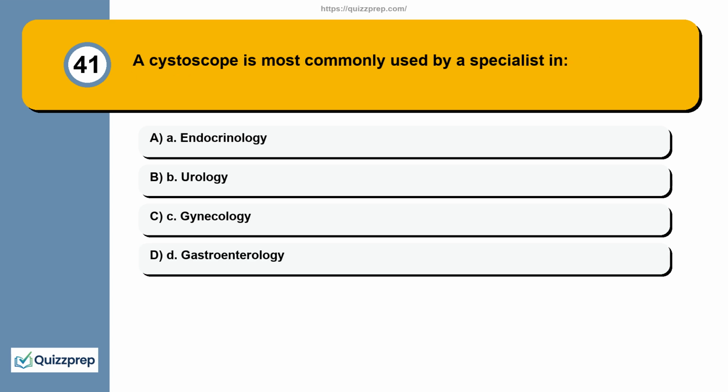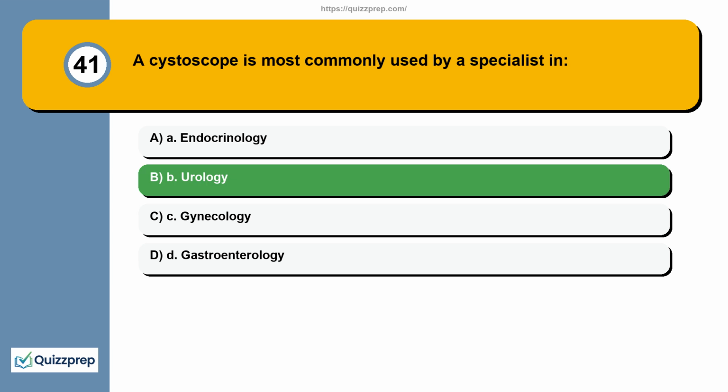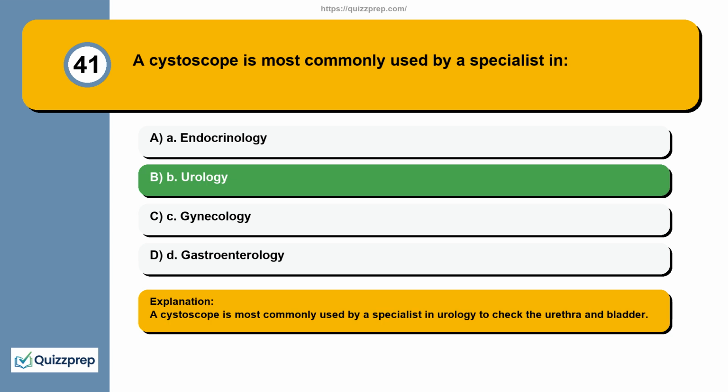Question 41. A cystoscope is most commonly used by a specialist in A. Endocrinology. B. Urology. C. Gynecology. D. Gastroenterology. A cystoscope is most commonly used by a specialist in urology to check the urethra and bladder.